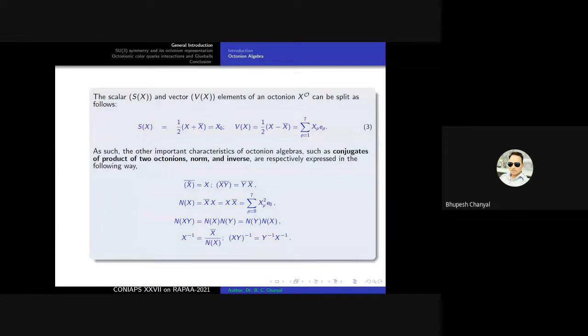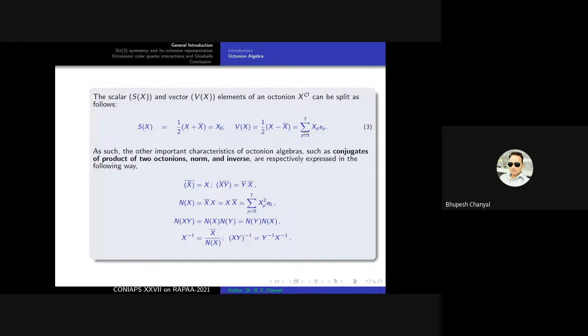The scalar and the vector elements of this octonion algebra, I mean the variable x_o, can be split as follows. The scalar element is equal to half of x plus x conjugate, where x-bar is the octonion conjugate. If you solve this, it is x_0, I mean the scalar component of this algebra is x_0. And the vector component is equal to half of x minus x-bar, where x is the octonion.